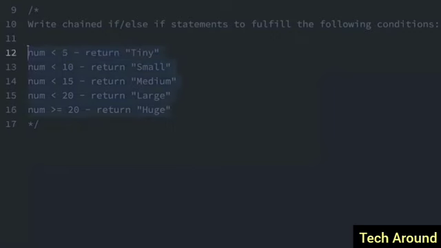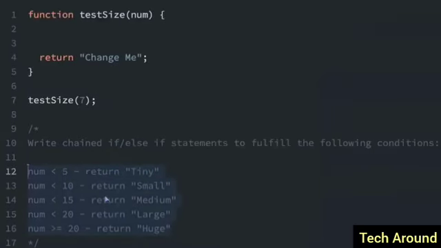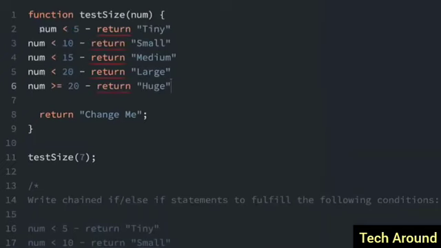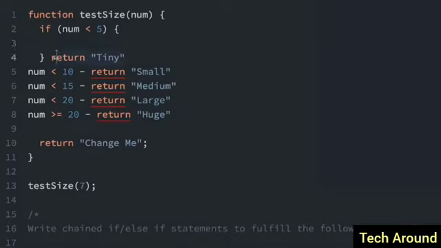So what I'm going to do is actually just copy this right here because part of it is written exactly how we want it to be written. I'll just paste it here and I'm going to just add the if and else statement. So it's going to be if, and then we put this in parentheses because the condition is always in parentheses. If number is less than 5, then we're going to use the curly braces, and we're going to return tiny. So I'll just move that up here. I'll cut it and paste it.